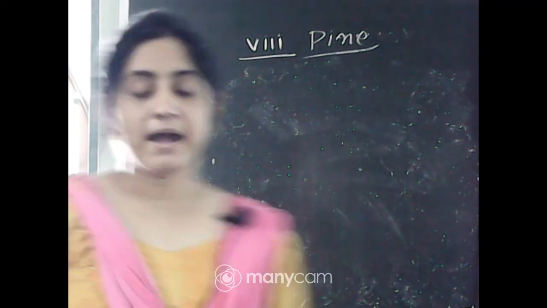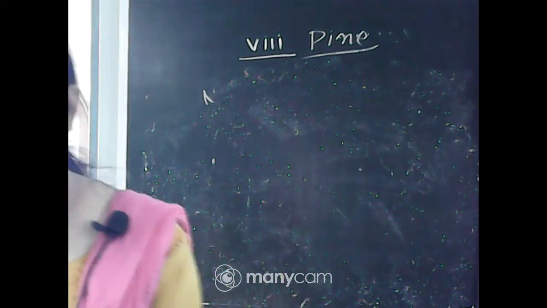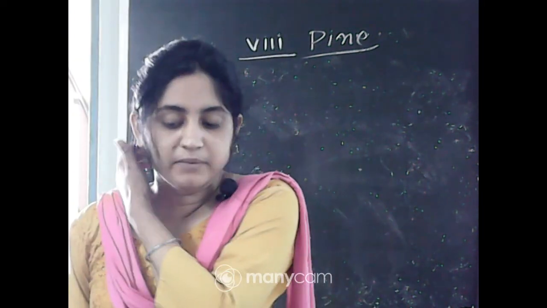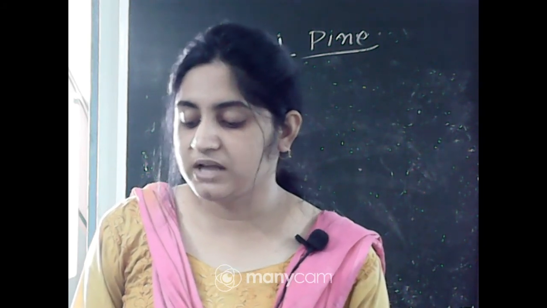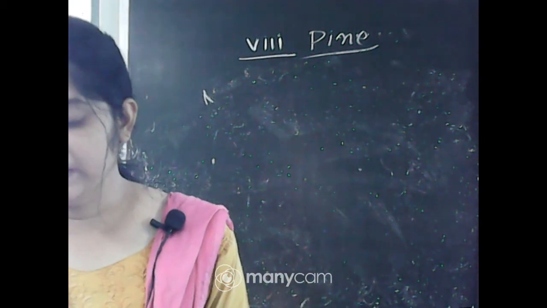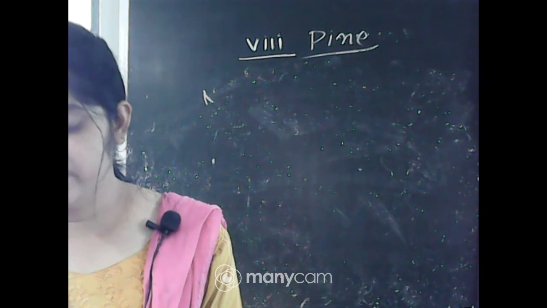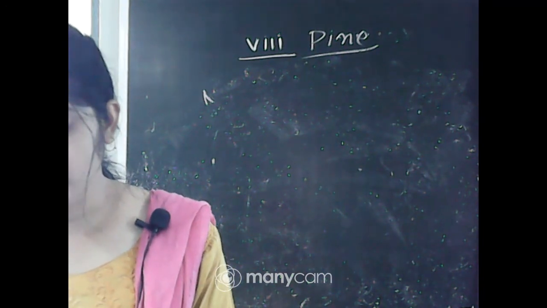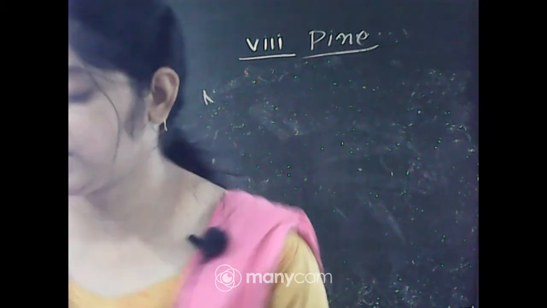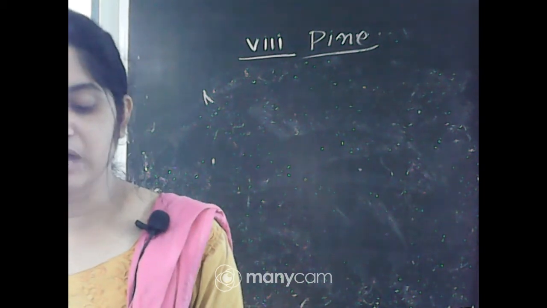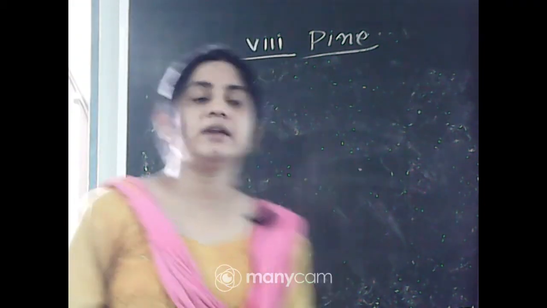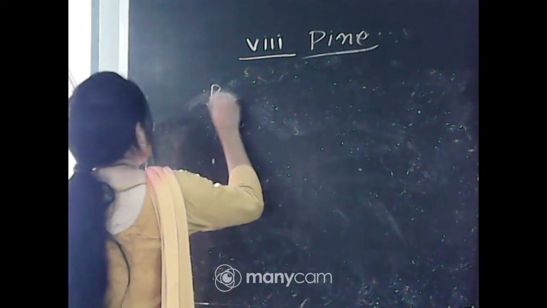Next process, binary fission. Another method of asexual reproduction is observed in the microscopic organism amoeba. You have already learnt about the structure of amoeba. You will recall that amoeba is a single celled organism. It begins the process of reproduction by division of its nucleus into two nuclei. This is followed by the division of its body into two, each receiving a nucleus. Two amoeba are produced from one parent, and this type of asexual reproduction, in which an animal reproduces by dividing into two individuals, is called binary fission. So binary fission is what you have seen in the amoeba body.